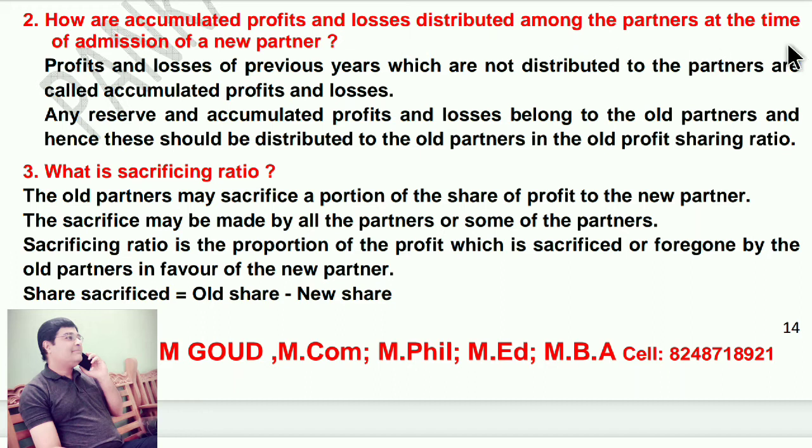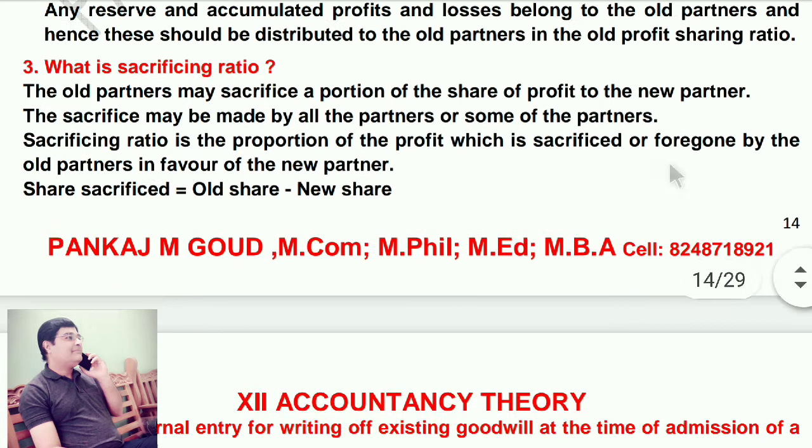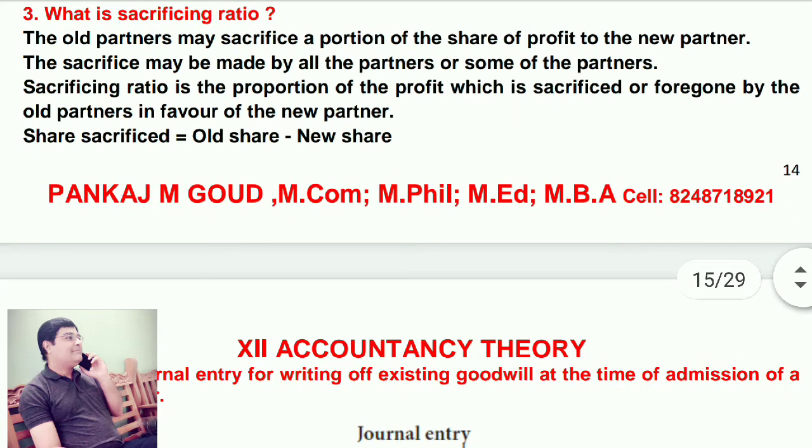Now, second question. How are accumulated profits and losses distributed among the partners at the time of admission of a new partner? Profit and losses of previous years which are not distributed to the partners are called accumulated profit and losses. Any reserve and accumulated profits and losses belong to the old partners and hence this should be distributed to the old partners in the old profit sharing ratio.